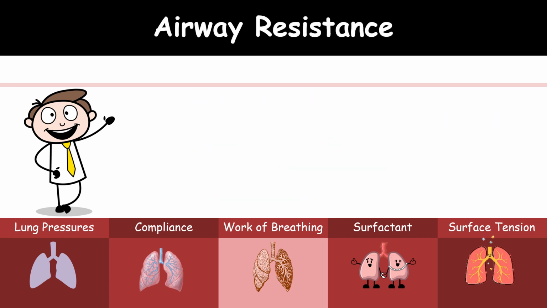Airway resistance: when the air moves through the airways, there will be some resistance to it. Therefore the work done in moving air through the respiratory tract is called the airway resistance.